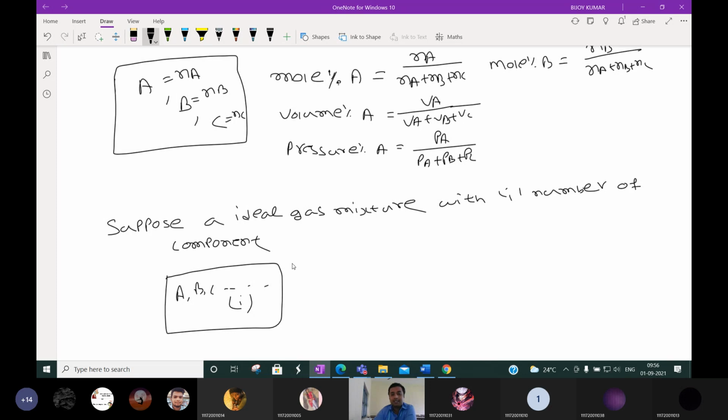Then this gas container will have a certain overall temperature, total pressure and total volume, and the total number of moles is the sum of the individual numbers of moles.